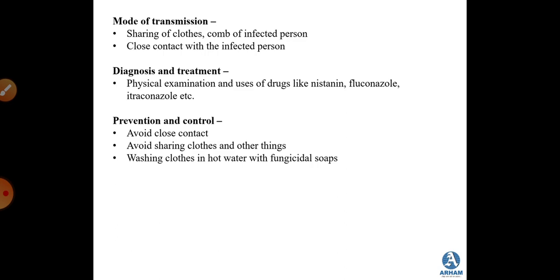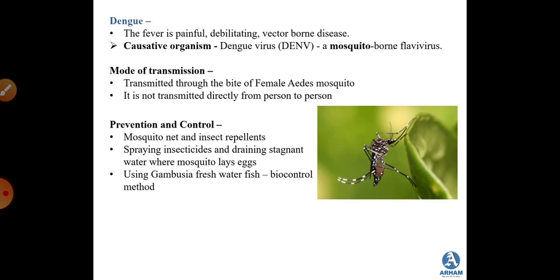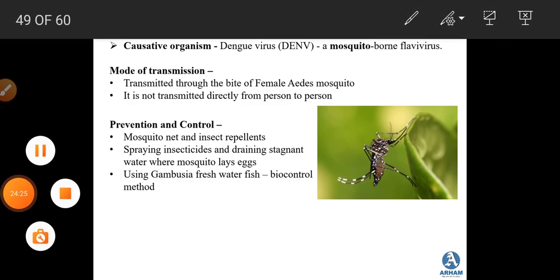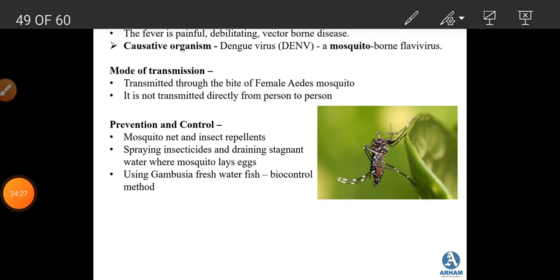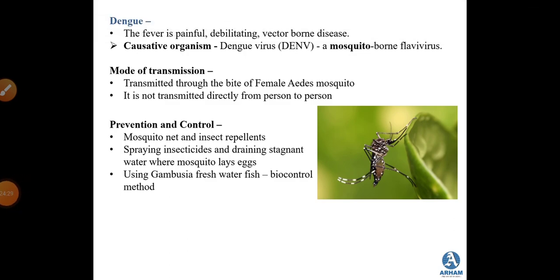Talking about the prevention and controlling measures, avoid close contact with the infected person, avoid sharing clothes and other things from the infected person, and washing the clothes with hot water and fungicidal soaps is very important to prevent this kind of infection.